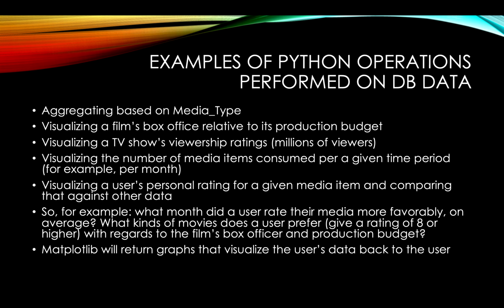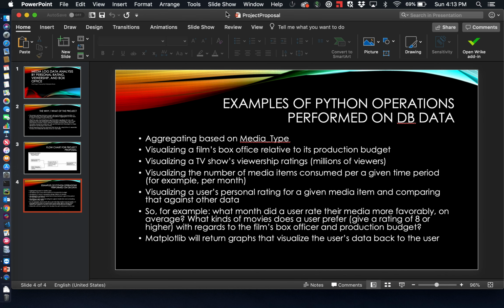So, yeah, I'll give an example. What month did a user rate their media more favorably on average? So that's a time period kind of thing. Or what kinds of movies does a user prefer, for example, give a rating of 8 or higher to, with regards to the film's box office and production budget. And then matplotlib will return graphs that visualize the user's data back to the user. So those are the slides.